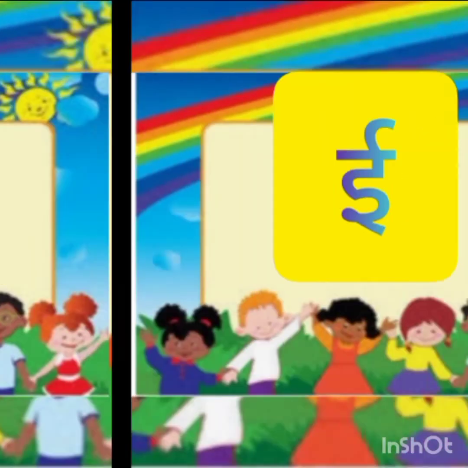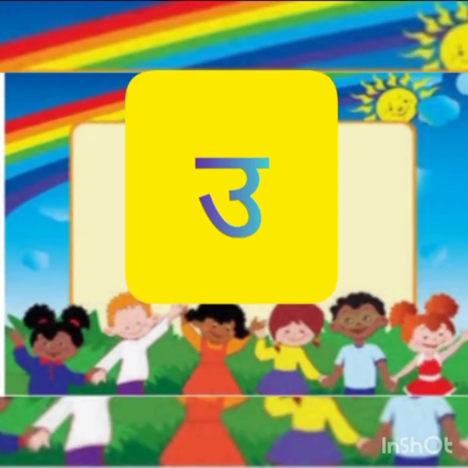U. So we learned five letters. What are they? Say with me, my dear kids. Say with me. So five letters we learned.